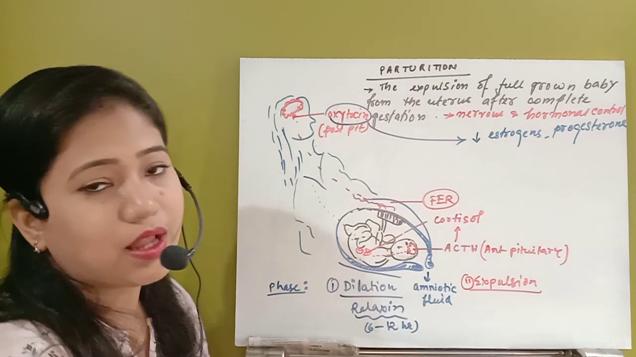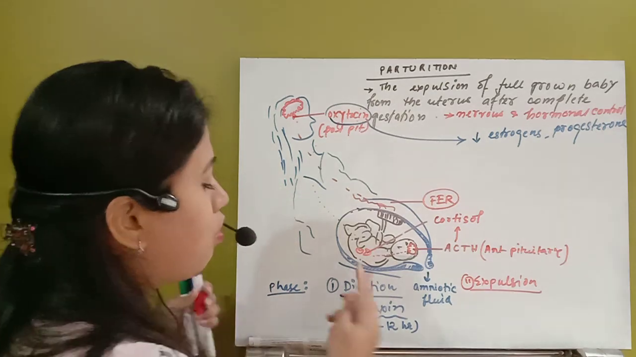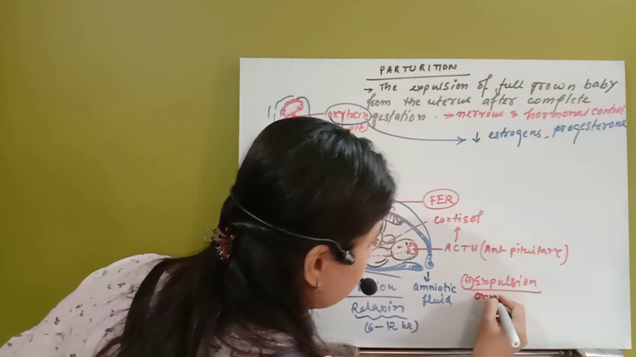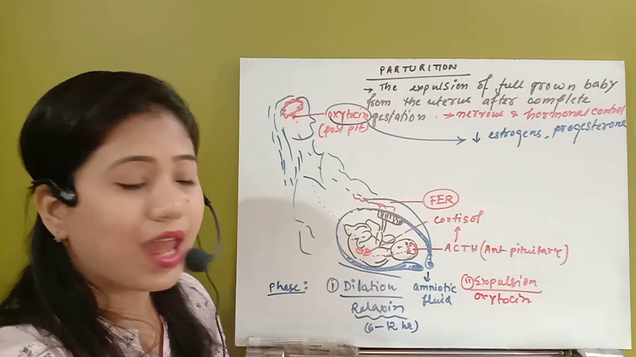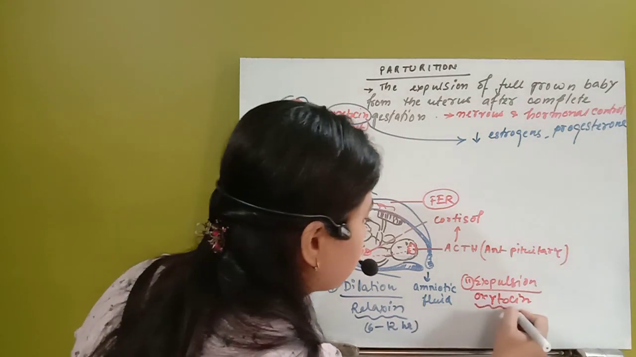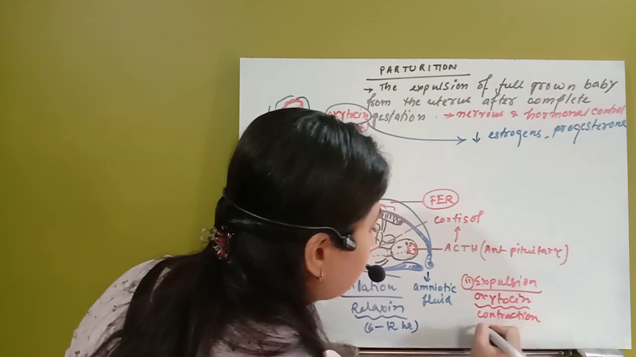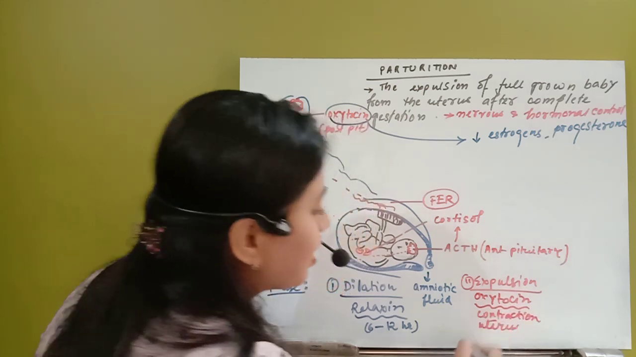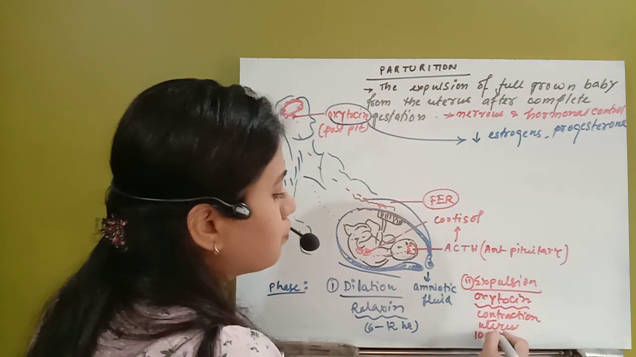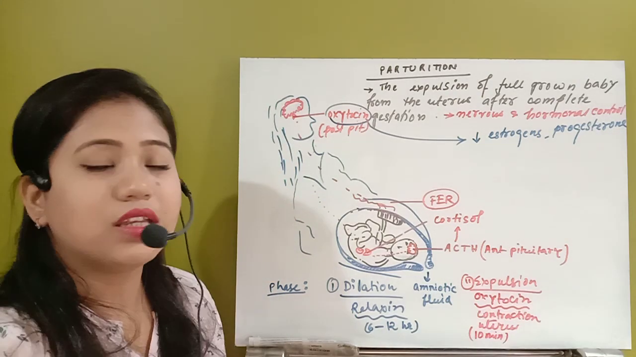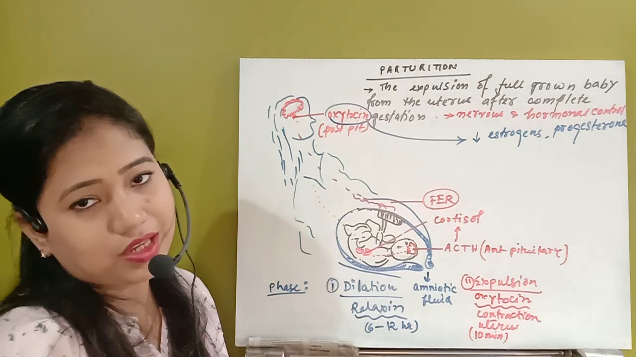So how will this expulsion phase be initiated? Due to the release of one hormone, that is oxytocin. Whenever this oxytocin hormone is released, what happens? A severe contraction in the uterus causes the expulsion of the baby, and that will occur within 10 to 20 minutes. Within half an hour, the expulsion phase will actually take place.